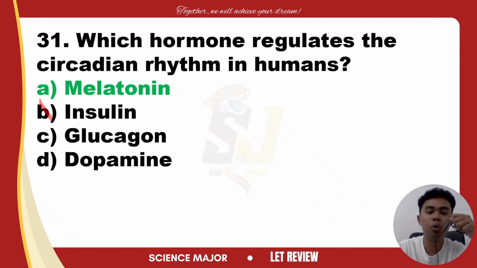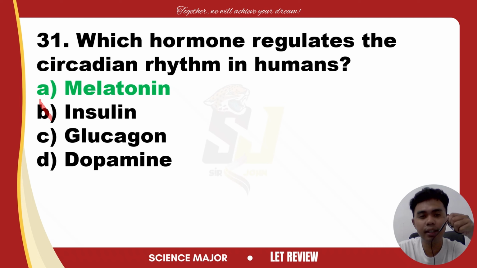So, kung ma-detect ng body na nagkukulang ng glucose yung katawan natin, it will give a signal to the liver to release the stored glucose. That is the role of glucagon. It does not have a role in regulating circadian rhythms.